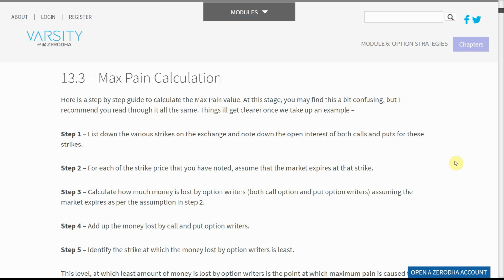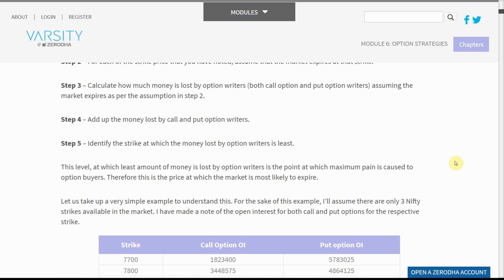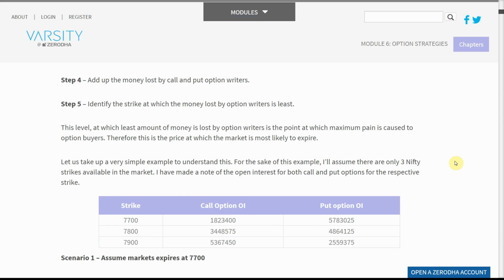Step 4. Add up the money lost by call and put option writers. Step 5. Identify the strike at which the money lost by option writers is least. This level, at which the least amount of money is lost by option writers, is the point at which maximum pain is caused to option buyers. Therefore, this is the price at which the market is most likely to expire.